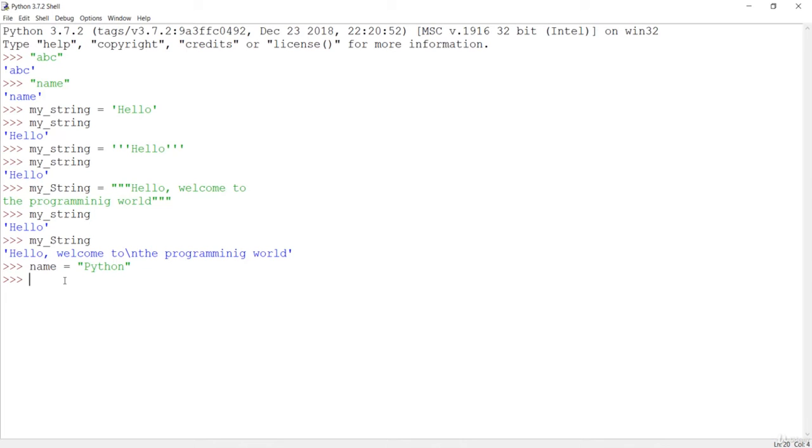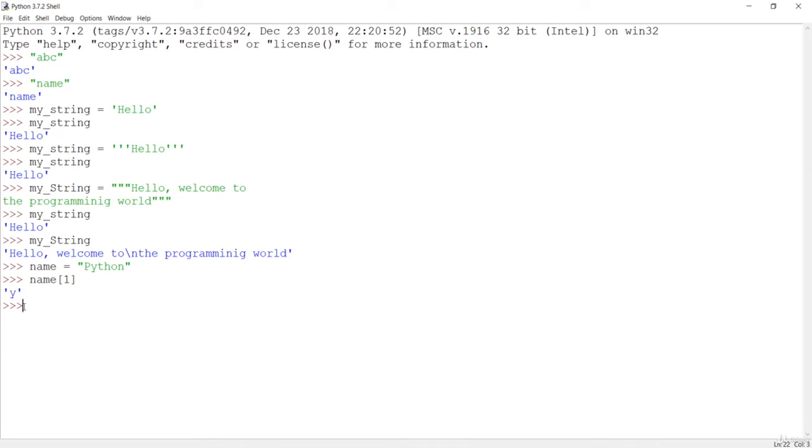If I want the character y, I have to give name first and then the square brackets, and inside the square brackets you put the index. P is at index 0, so if you want y, you should put 1 over here, and if I hit enter, you are going to get y. So you access characters through this indexing technique, and just remember that in the string and in the list, the index always starts from 0, not from 1. If you want to get this n, you can simply count from 0: 1, 2, 3, 4, 5.